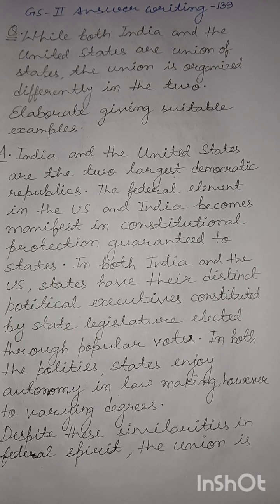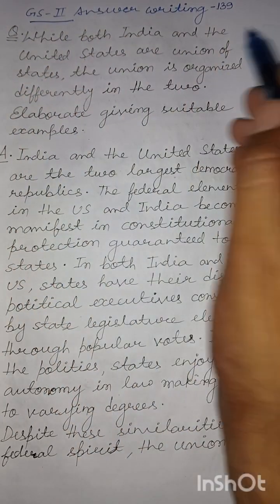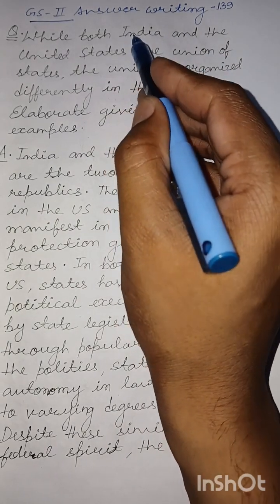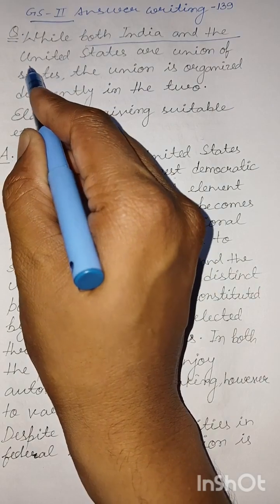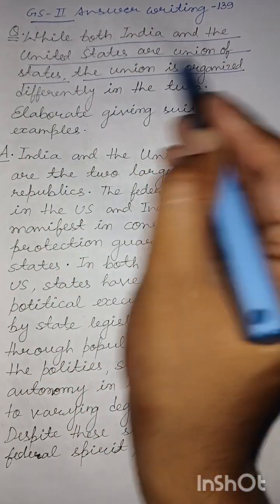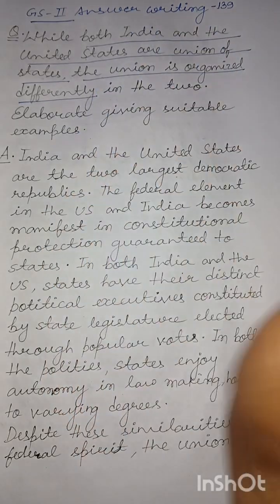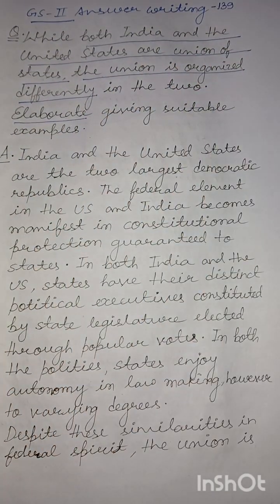This is Rocket Ship IAS Lab, and continuing with our series on answer writing for general studies papers of the civil service main examination, we take up a question that you might come across in GS paper 2. Here goes the question: While both India and the United States are union of states, the union is organized differently in the two. Elaborate, giving suitable examples.